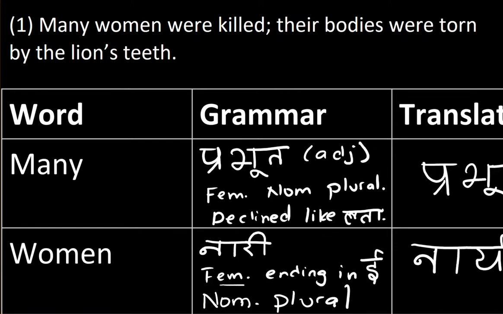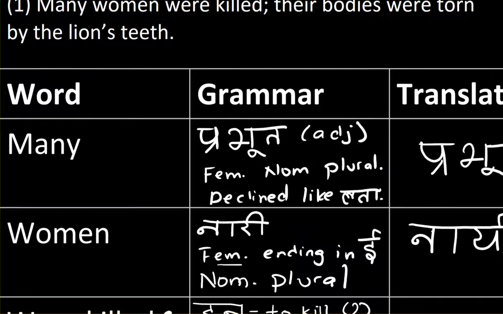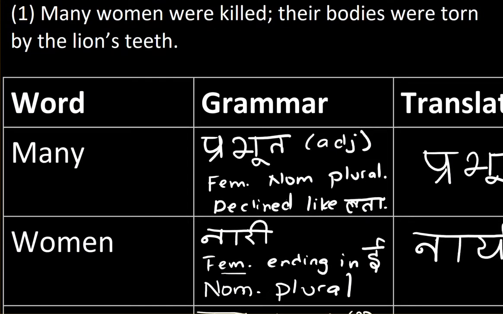So let's start on the first word, many. Many comes from the word prabhuta. That's an adjective. But since the word women, nari, is feminine and many is describing a feminine noun, prabhuta needs to be feminine, nominative, and plural, just like women is a feminine noun ending in long i and is nominative and plural.